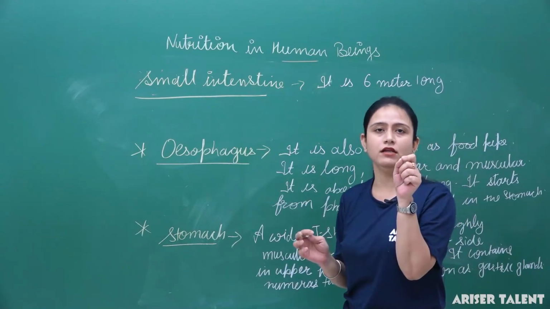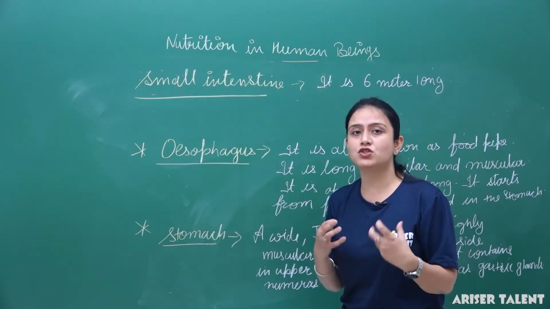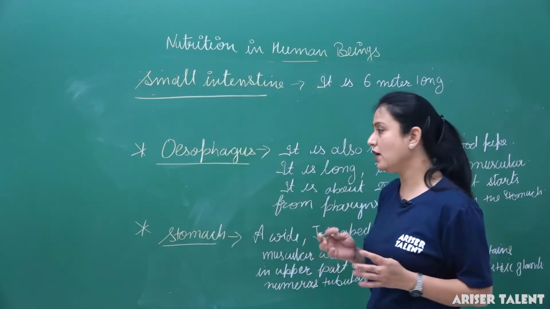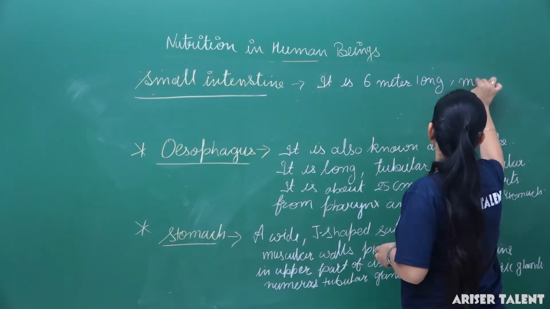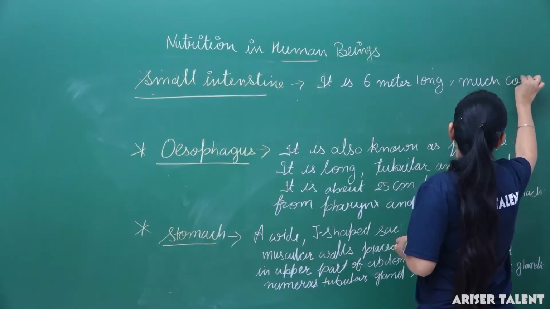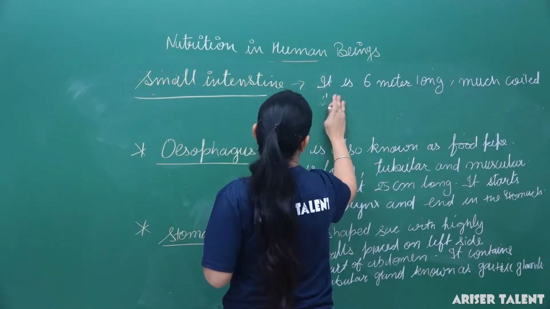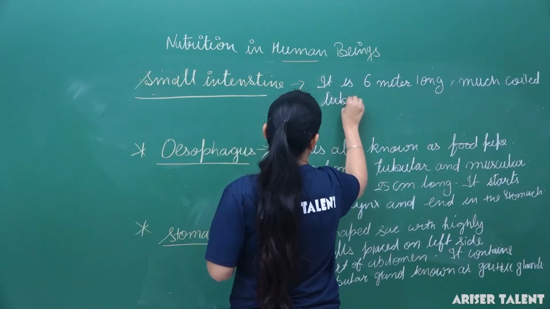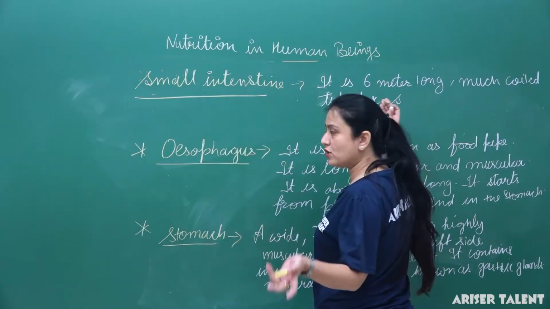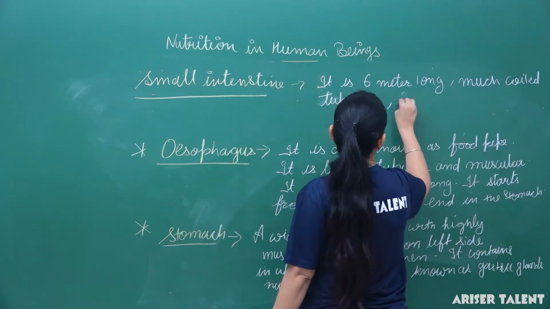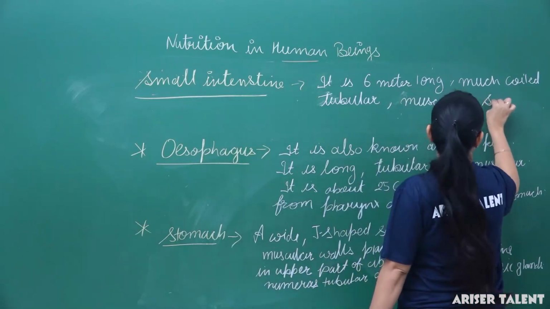Actually, it is thin and it is coiled. We must say it is so much coiled that it can easily fit in our abdomen. So it is 6 meter long, much coiled tubular structure, definitely also muscular.